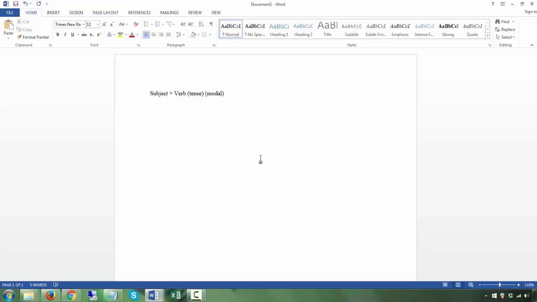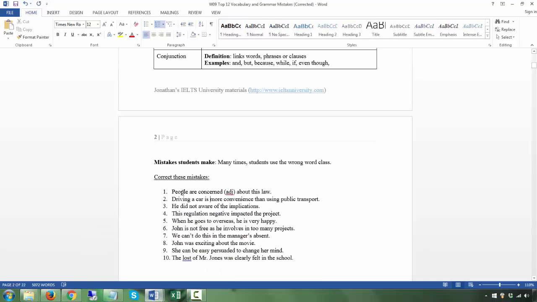So every time we use an adjective, very often what comes before is not a verb. So if you were to say he is kind, okay, he is your subject, is your verb, the be verb in the present simple tense, and this is kind. So this is your adjective. Adjective very often comes after the be verb. So your subject, your verb, and this is pretty much the adjective. So concerned about this law. All right, you wouldn't use the verb or a noun here.